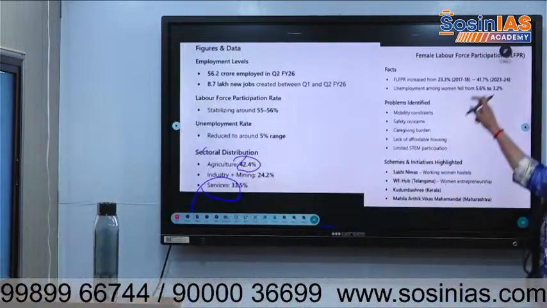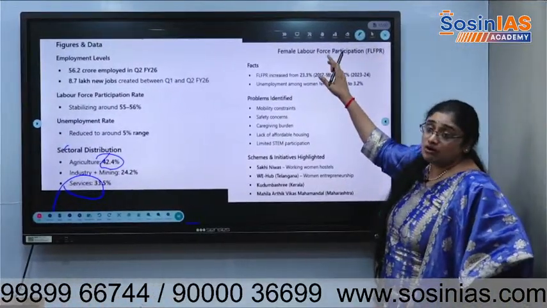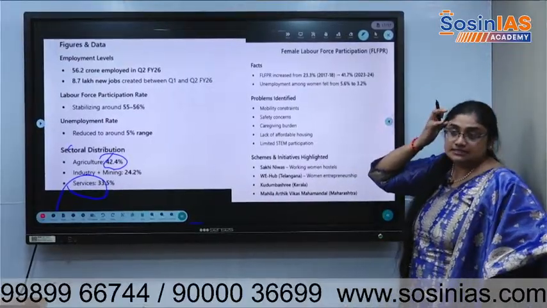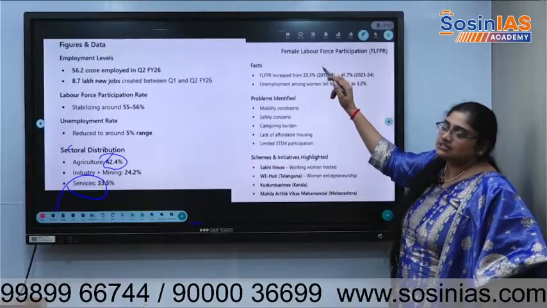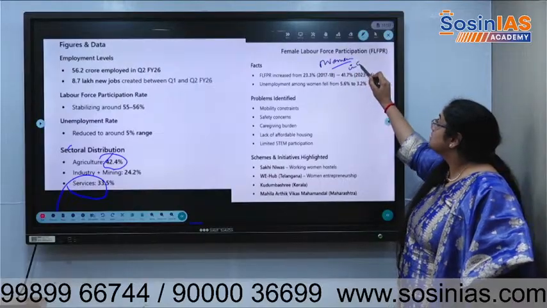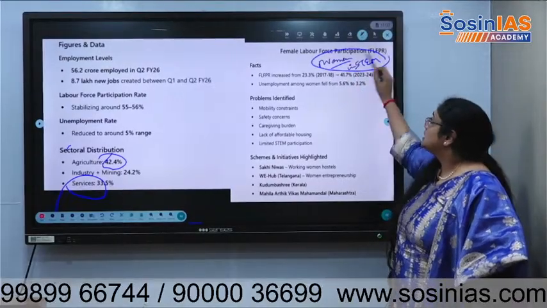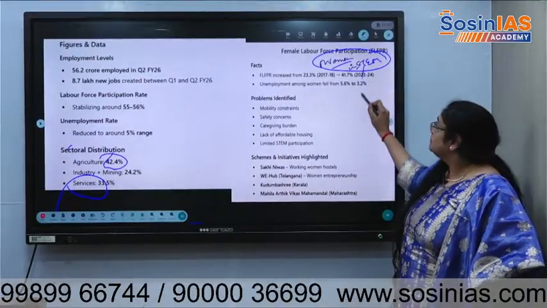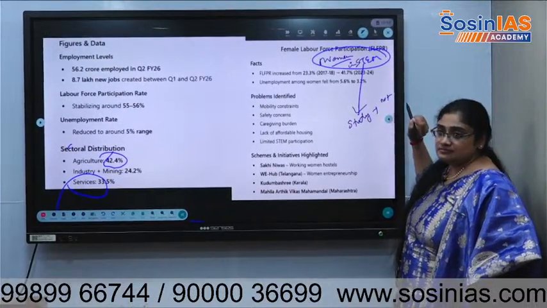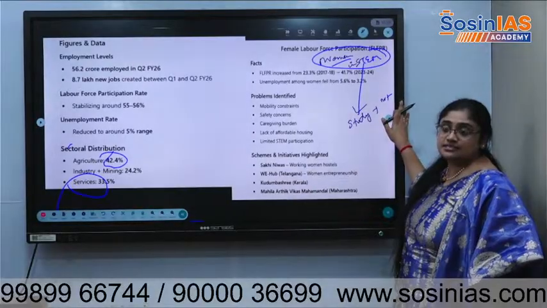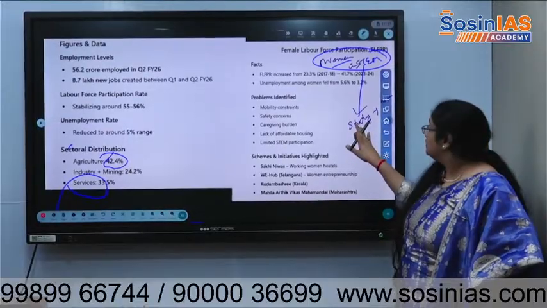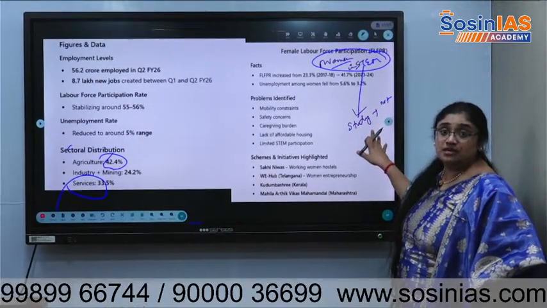Female labor force participation is increasing, and there is the feminization of agriculture concept that the 2018 economic survey highlighted. The 2022 economic survey highlighted that a lot of women are actually in the STEM courses in higher education. That's why we can see a log jam where women are studying and not doing jobs because of a variety of problems like patriarchy, etc. And women in the high income capacity don't want to work low paying jobs.